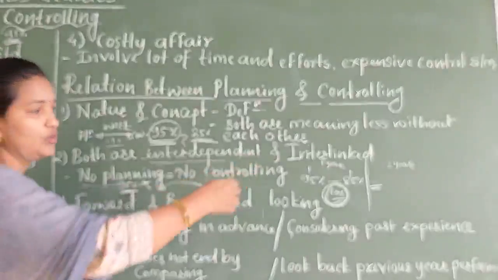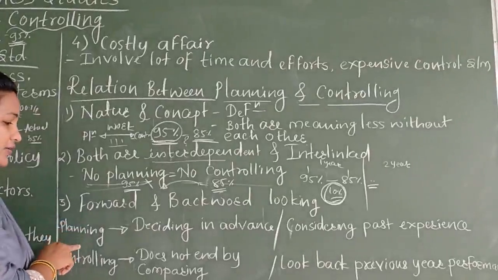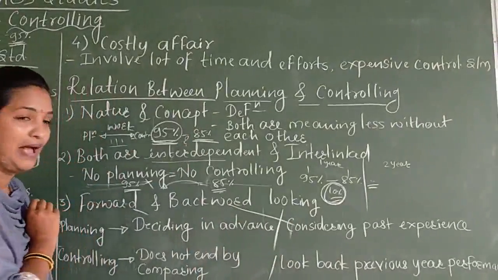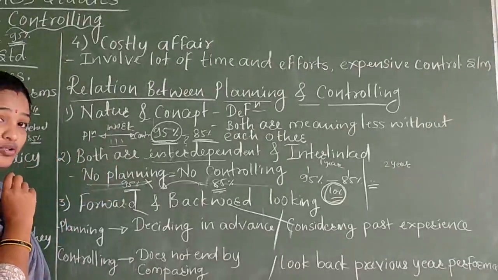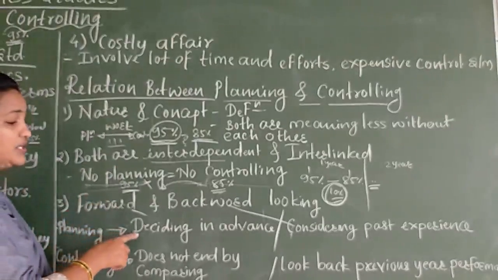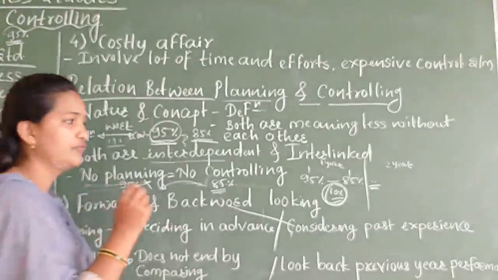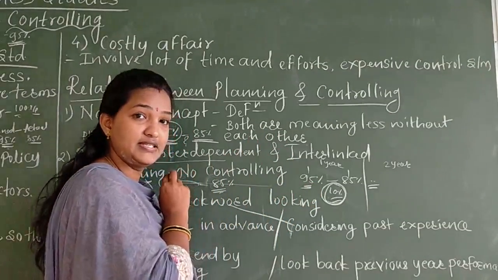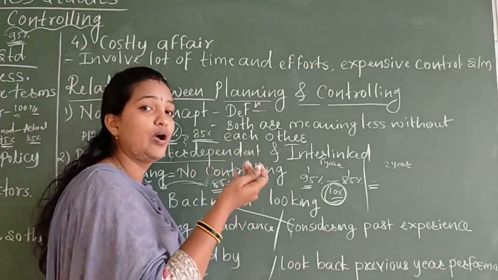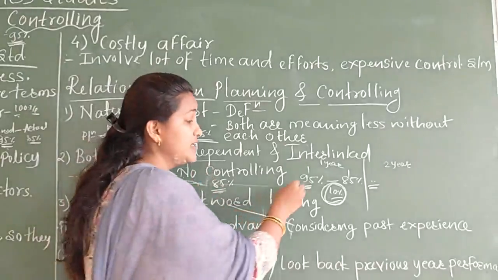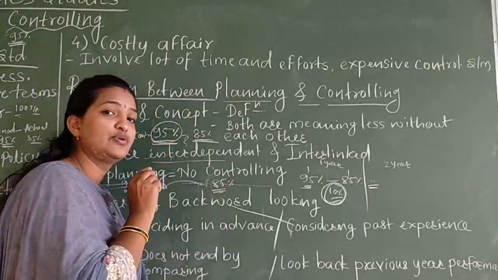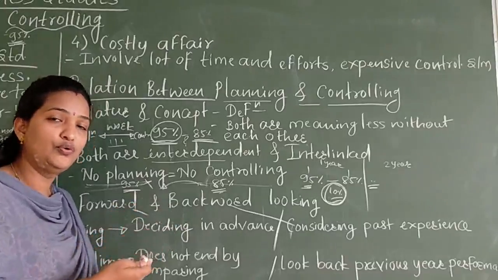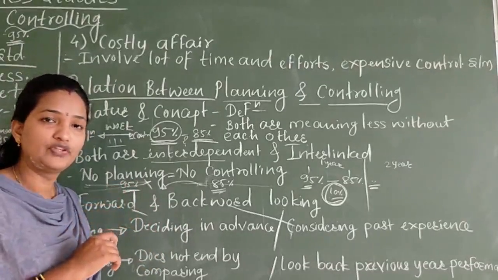How? Here I told the example. Planning: how it can be forward and how it can be backward. About the future, how the planning is going to be decided. Deciding in advance. Suppose for the first year, this is the planning. So about the future we are deciding: what to do, when to do, how to do, by whom to do. Planning means we are deciding in advance what activity we have to do, how to do, when to do, and by whom to do. So that is the planning.